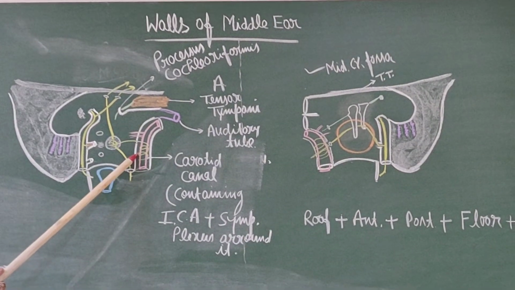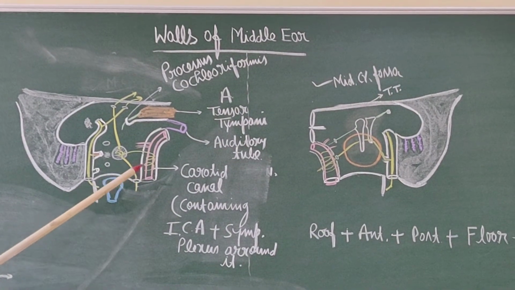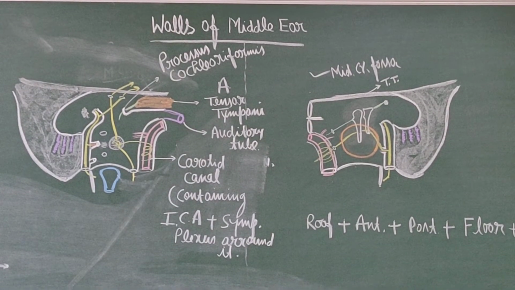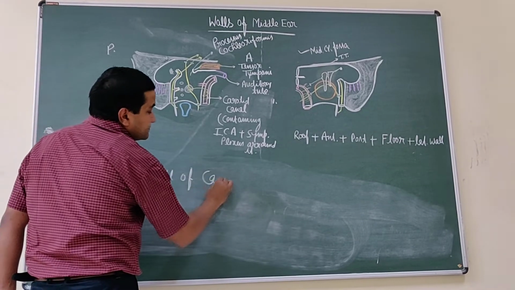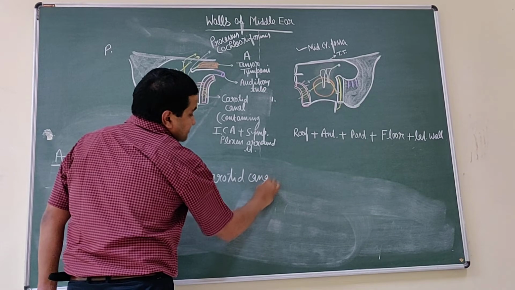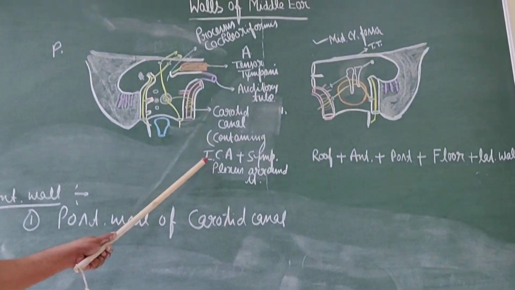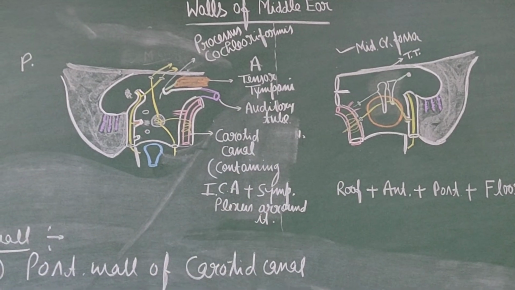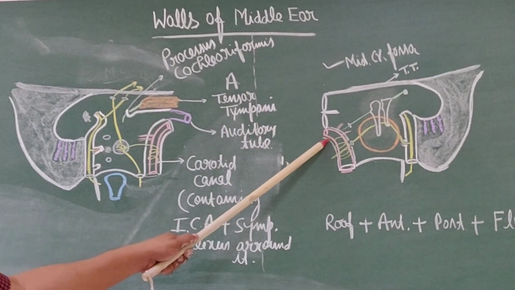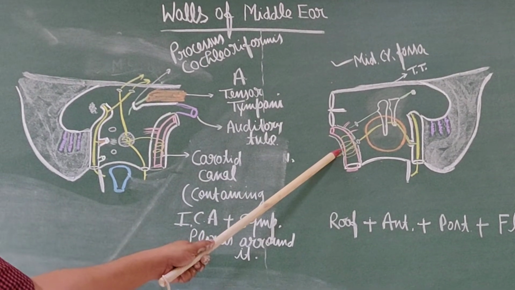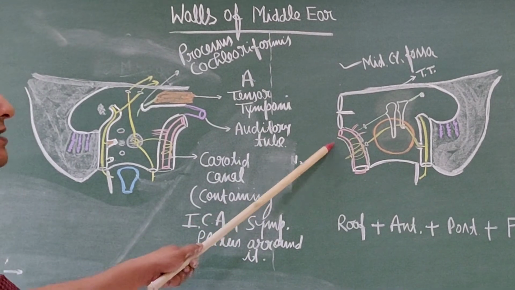The lower part of the anterior wall is separated from the internal carotid artery, along with the sympathetic plexus around it, by the posterior wall of the carotid canal, which separates this tympanic cavity from the artery. So anteriorly, the lower part of the anterior wall is related to the internal carotid artery along with the sympathetic plexus around it, and the posterior wall of the carotid canal is between the artery and the cavity.